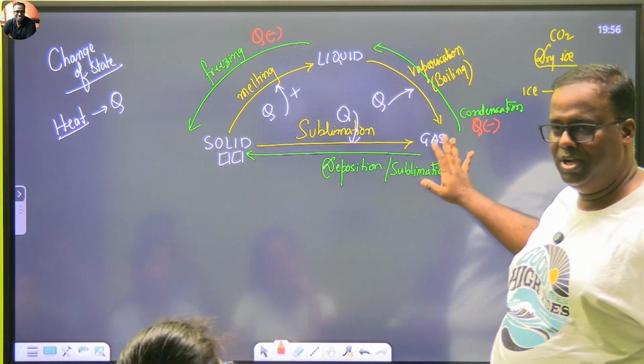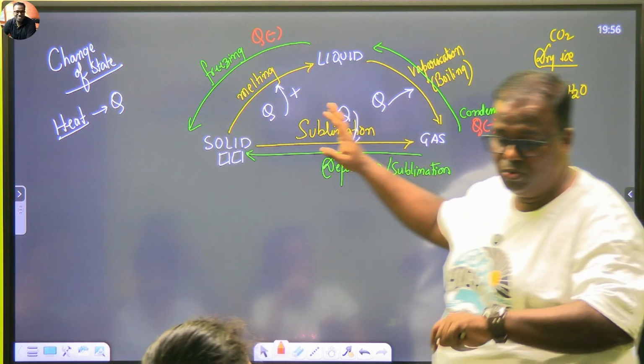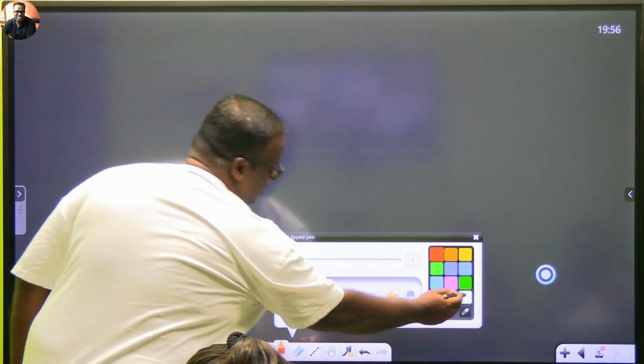एक प्रोसेस समझ में आया. सब्लिमेशन को हम अलग से अटैक करेंगे. तो our job is to understand this process of melting. आइए before we end today कुछ तो बेसिक समझते हैं. Let's understand what is melting.